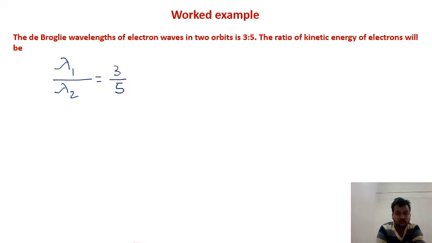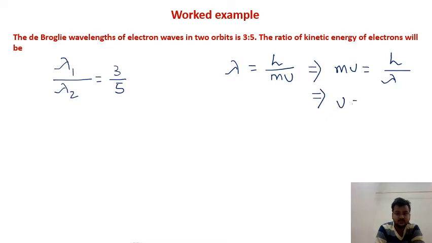So from the de Broglie wavelength equation, you know this equation, lambda is equal to h by mv, where v is the velocity of the electron, m is the mass of the electron. Now you can rearrange this equation like mv is equal to h by lambda, and similarly v is equal to h by m lambda.